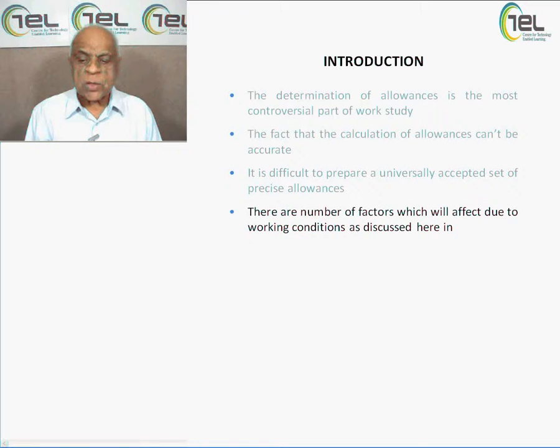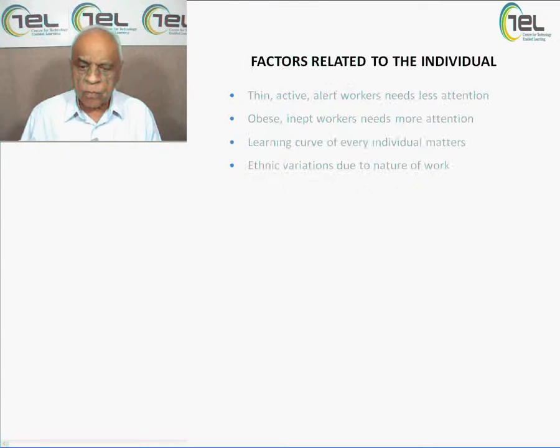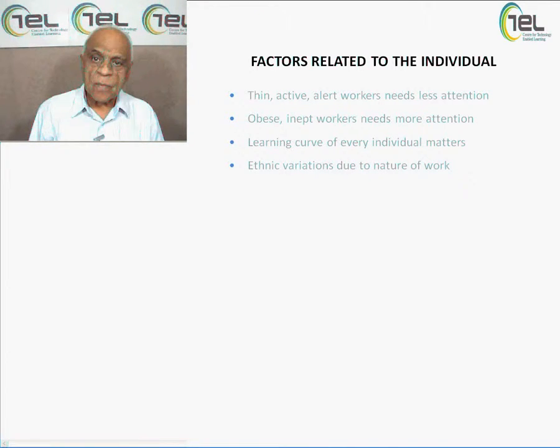There are a number of factors which will affect this due to working conditions, as discussed here, and now we are going to discuss the allowances part. That means it depends upon a number of factors: the work conditions, the individual labor, skilled and unskilled labor. Let's see what the factors are and what the working conditions are in which we can think of allowances. Factors related to the individual. Here we are talking about the individual worker, the person who is manufacturing items. So what are those?